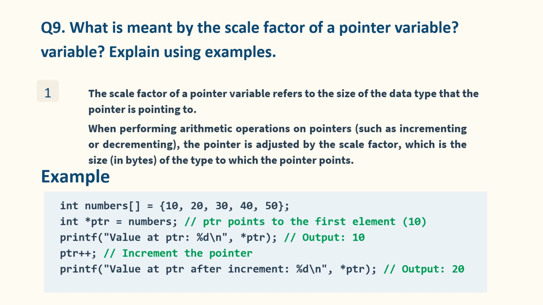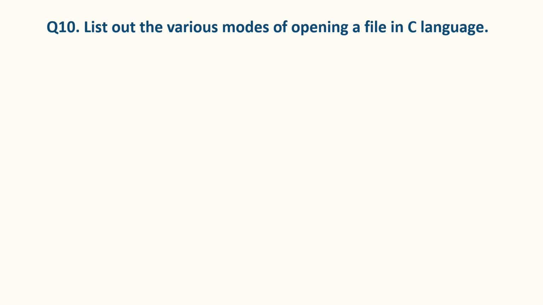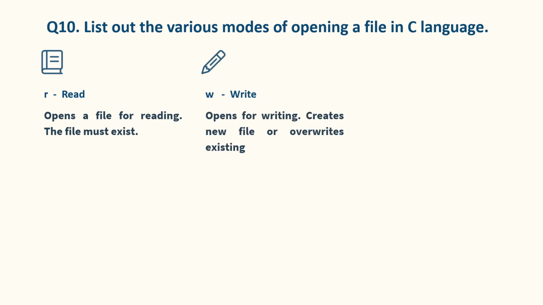Question number 10. List out the various modes of opening a file in C language. The various file opening modes in C are: R, read mode. Opens a file for reading. The file must already exist. W, write mode. Opens a file for writing. If the file does not exist, it creates a new file. If the file exists, it overwrites the content.